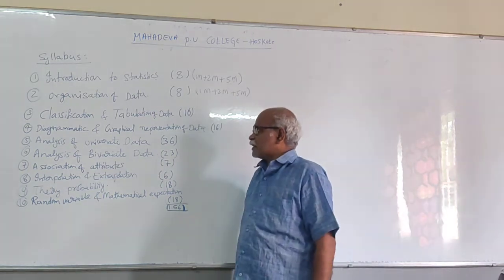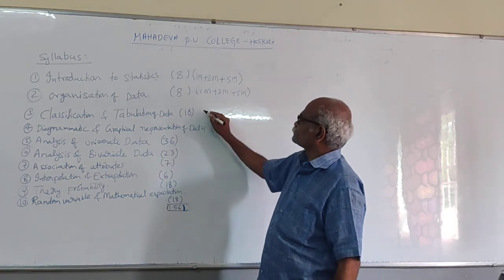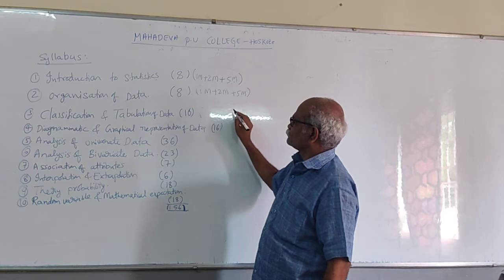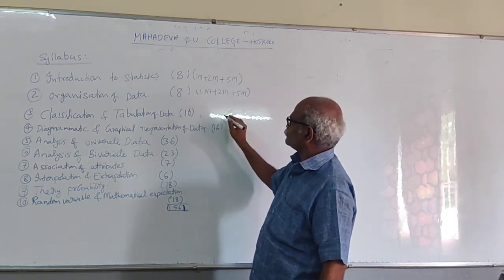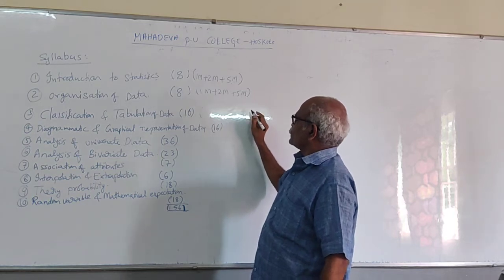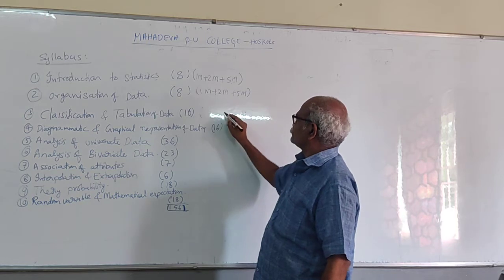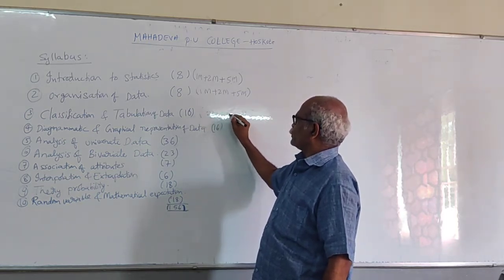Next, classification and tabulation of data: two 5 marks, two 1 marks, and 2 marks.